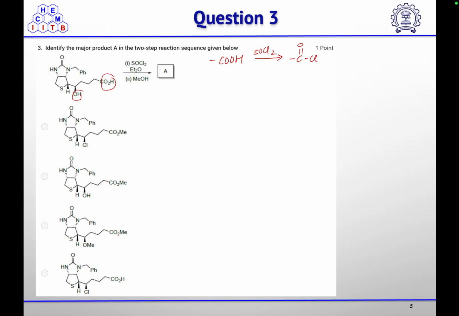Another functional group that can react with thionyl chloride is your alcohol. This alcohol on reaction with thionyl chloride will release the Cl negative anion. Once that forms, the sulfur will participate as the neighboring group to cleave the carbon oxygen bond, as it has been converted into a good leaving group, and then the chloride ion will open that three-membered ring to neutralize the positive charge on sulfur that was formed during the formation of the three-membered ring.